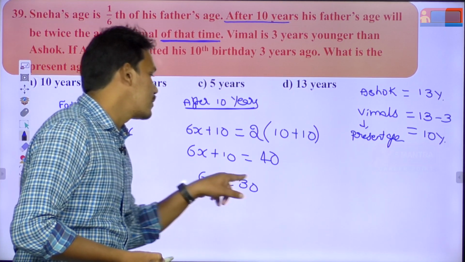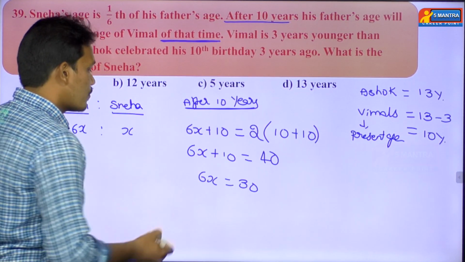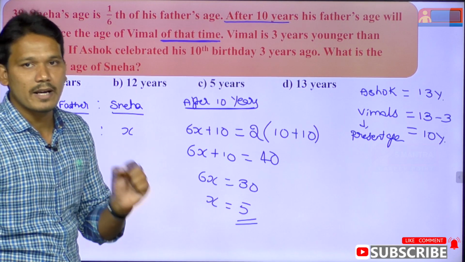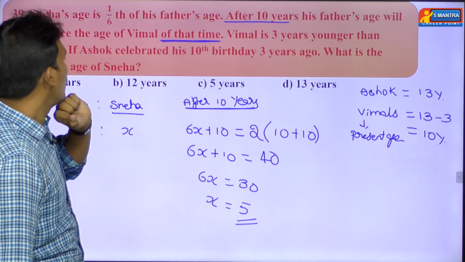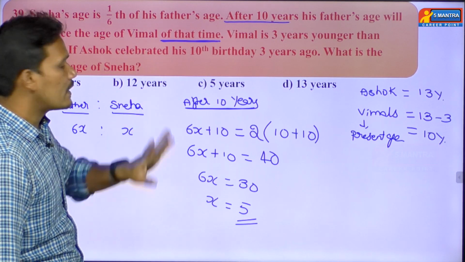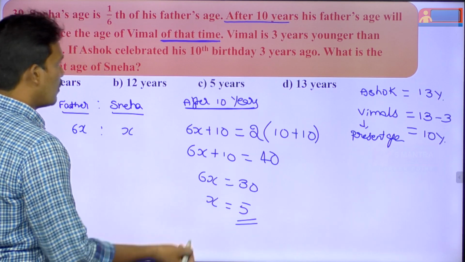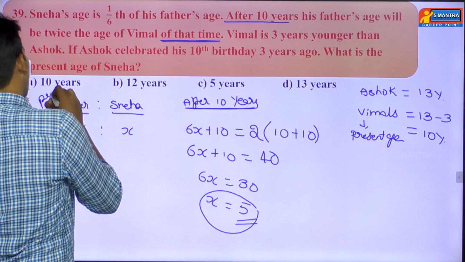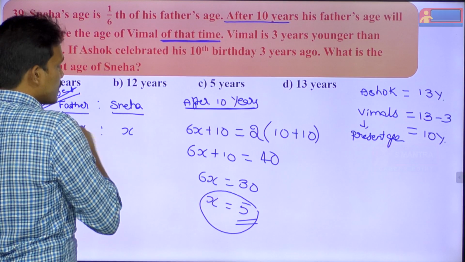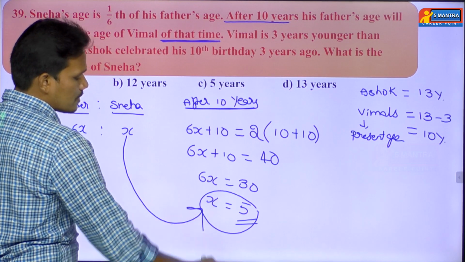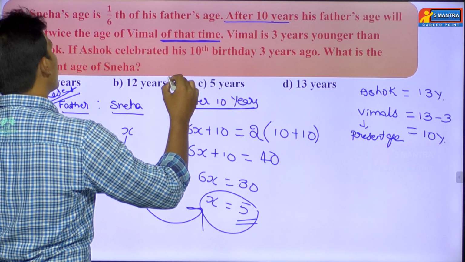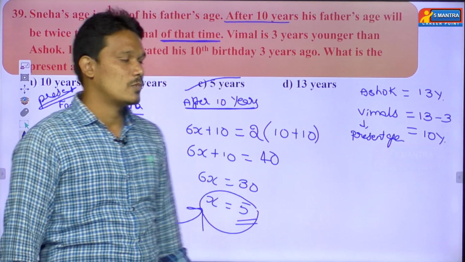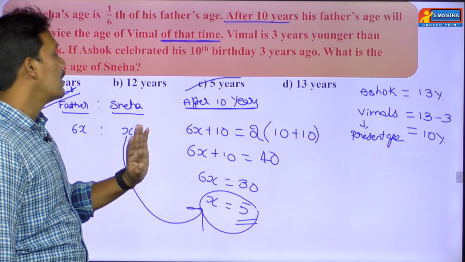Whenever you shift this 10 to the right side, it will act as minus 10. Then x value will become how much here? 30 by 6, that value will become 5. But what's the question they're asking? What is the present age of Sneha? So here we found x value equal to 5, and this is nothing but the present age of Sneha, it is x. So x value is 5. Then your answer goes to option C. The present age of Sneha will be 5 years.